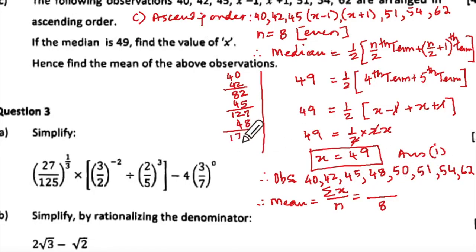Ma'am, 392. 392 you are getting? Yes, ma'am. Okay, get the average also. This is 116. I am also getting 392. So 8 4s 32. I mean this thing 7, 8 and 9s. Okay, so mean is also 49.